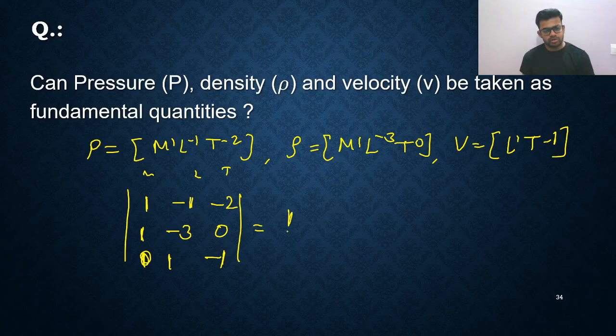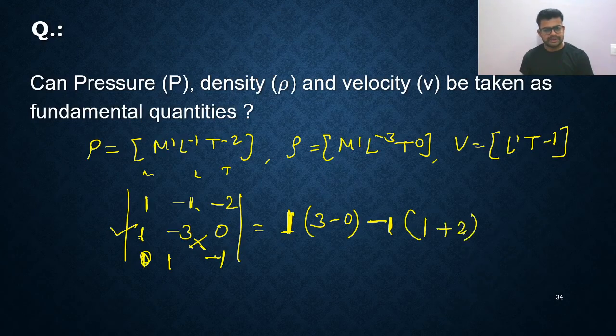Let us solve it. I'm just finding the value of this matrix. So 1 into minus 3 is minus 3, cross multiplication, right? Next, I'm using the second term, so I'm getting minus 1 times minus 1 times minus 2, which is plus 2, and the third is 0, so no need to write. So directly you are getting 3 and here minus 3, that is 0.